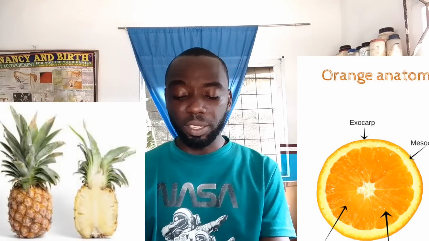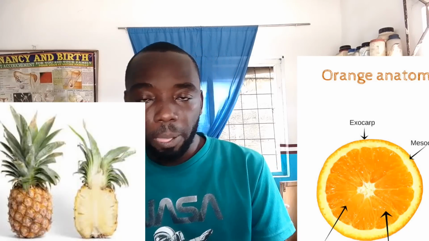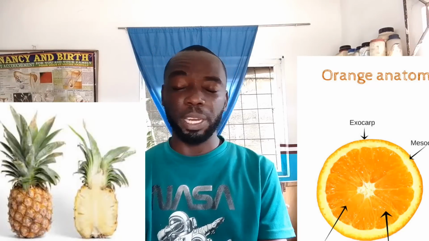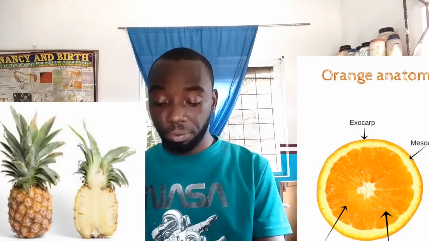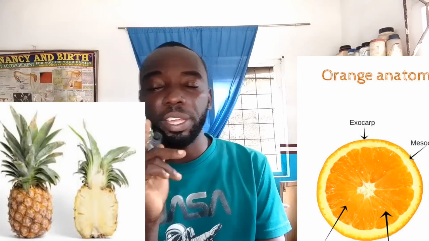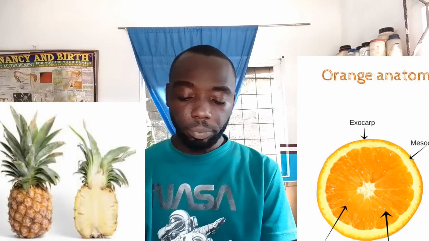Now, there is presence of multiple placenta. The pineapple has multiple placenta in it, while the orange fruit has just one or a single placenta.